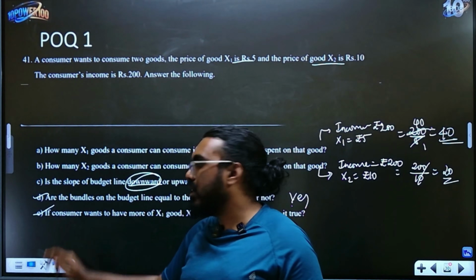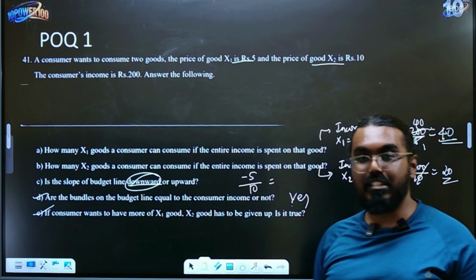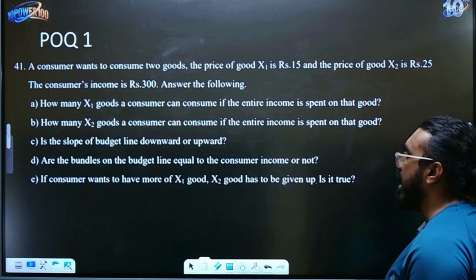Basically, your answers are always the same if you get this type of question, unless they change the question drastically, which may or may not happen also. So you have to just be careful about that.